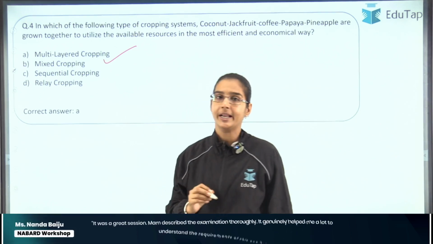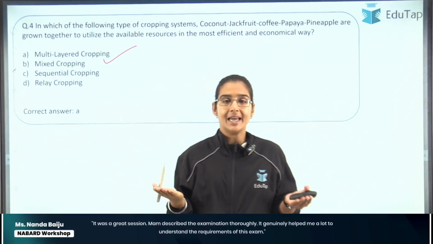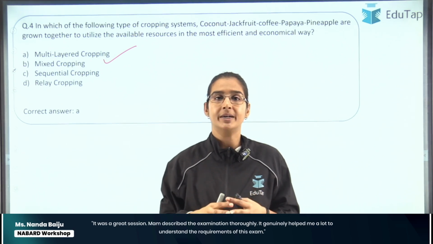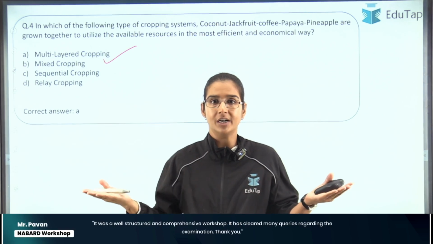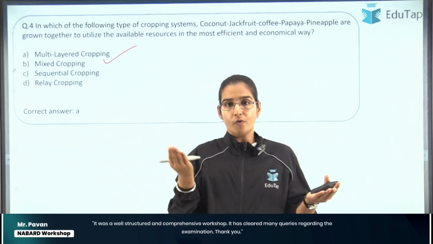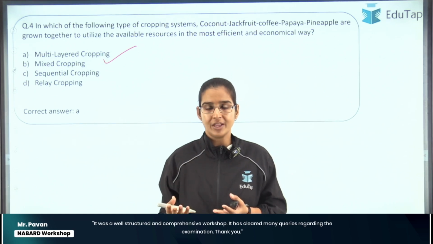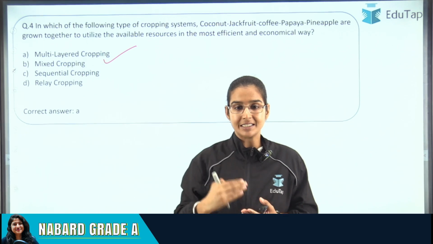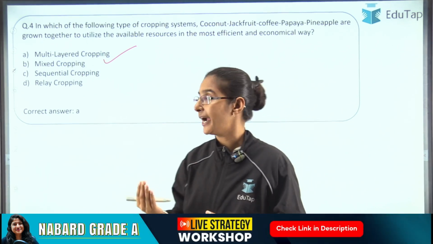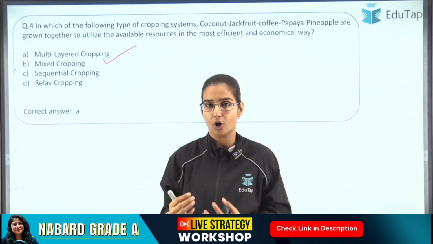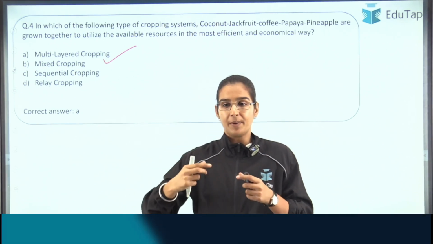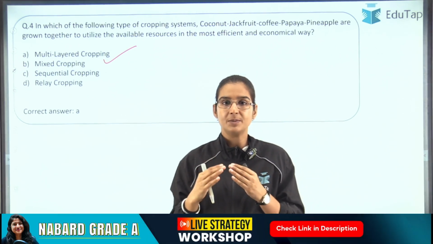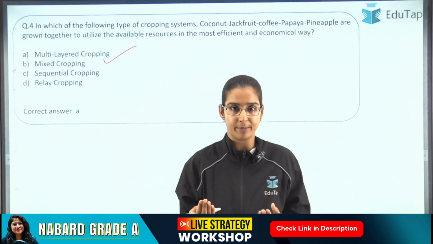See students, what happens is that horizontally land is a limited resource with us, right? So we cannot have unlimited land as far as the horizontal division is concerned. Now to overcome this constraint of land, we started using the vertical space, right? So that is essentially the theme behind multi-layered cropping. In multi-layered cropping, what we essentially do is plant crops of different heights together, and these plants also have different sunlight requirements, right?